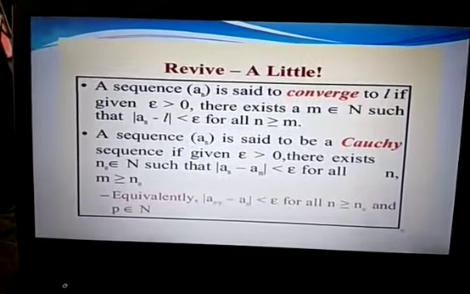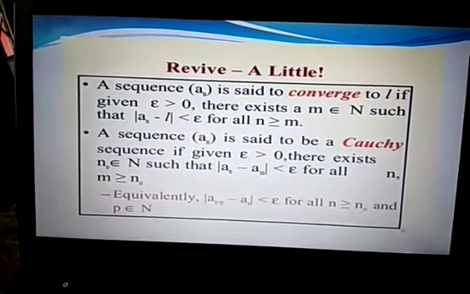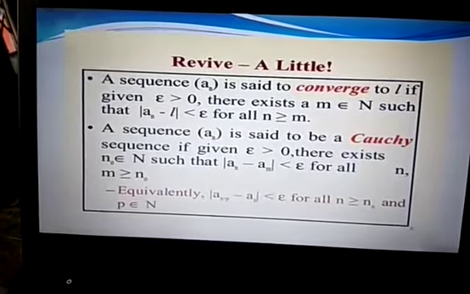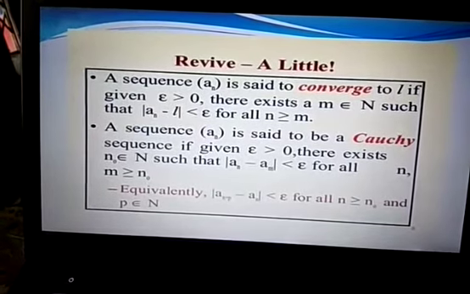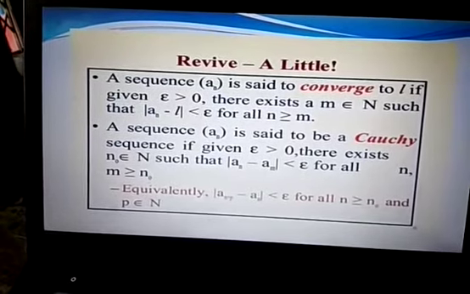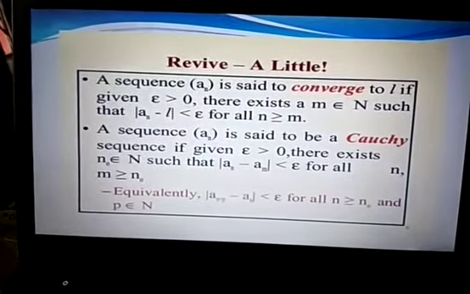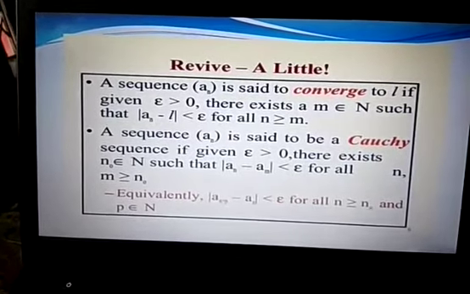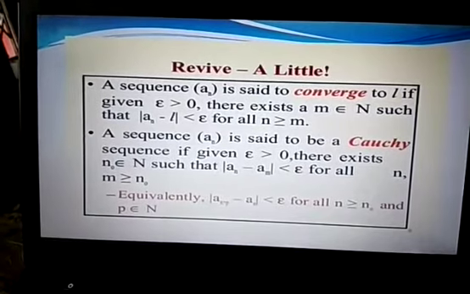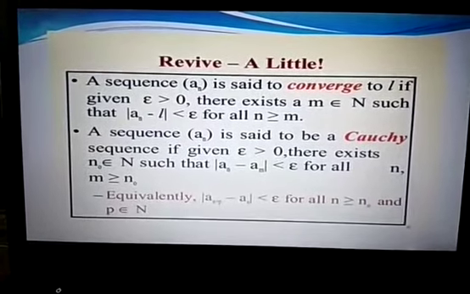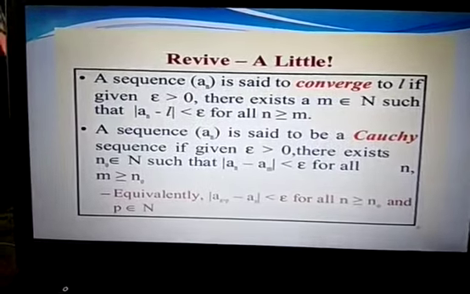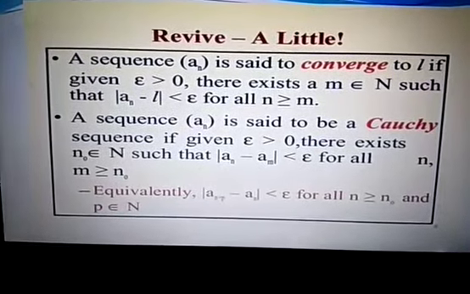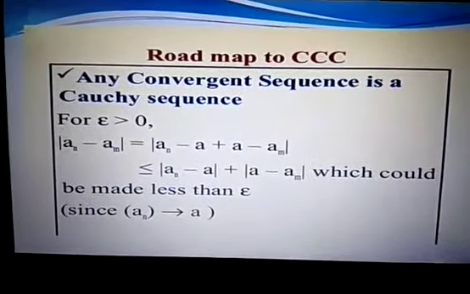So a sequence a_n is said to converge to L if, given epsilon greater than 0, there exists a small m belonging to capital N such that mod of a_n minus L is less than epsilon for all n greater than or equal to m. A sequence a_n is said to be a Cauchy sequence if, given epsilon greater than 0, there exists n_0 belonging to capital N such that mod of a_n minus a_m is less than epsilon for all n, m greater than or equal to n_0. Equivalently, we can say that mod of a_{n+p} minus a_n is less than epsilon for all n greater than or equal to n_0 and p belonging to N.